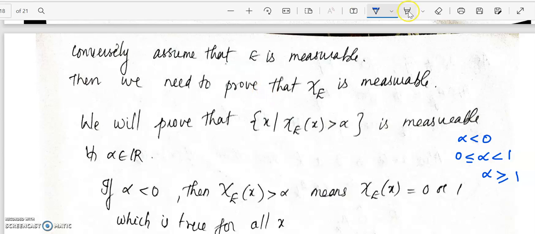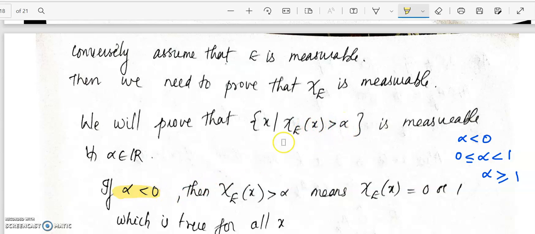So if alpha is less than 0, we need to look at the set of all x such that chi E greater than alpha.